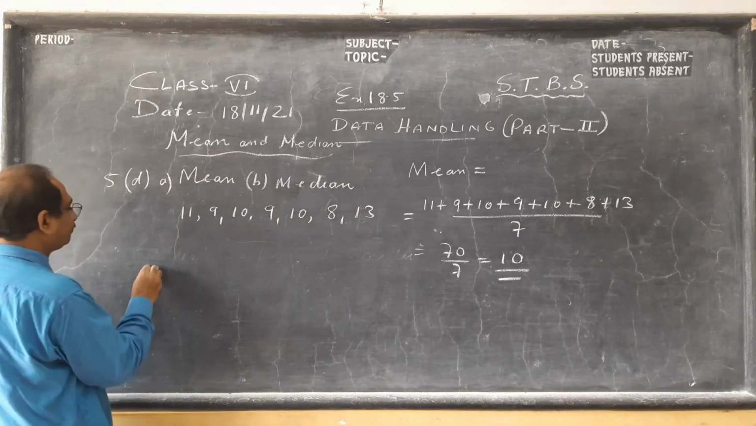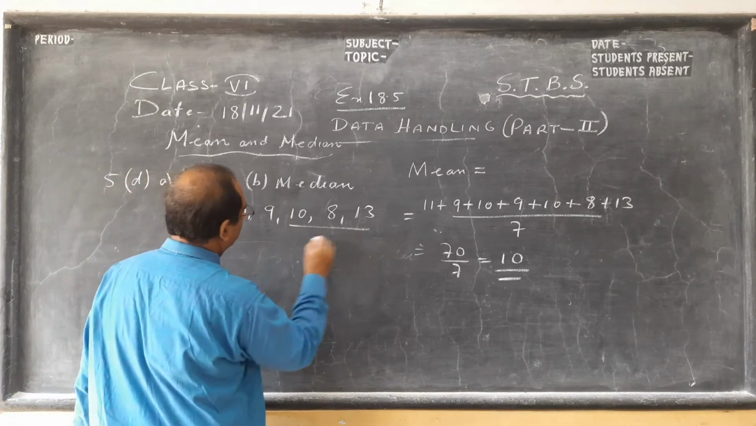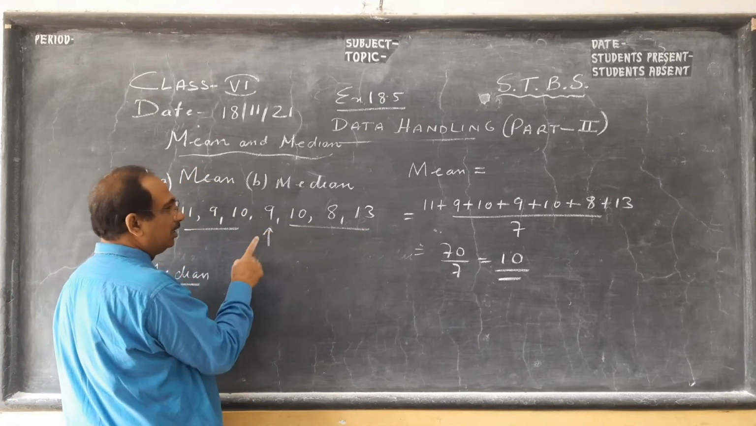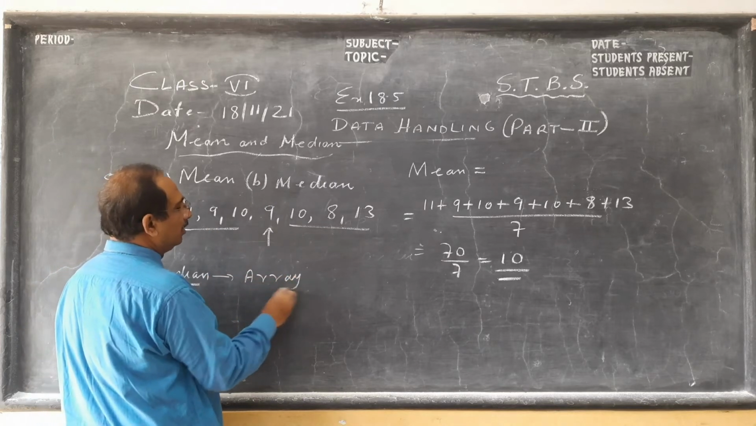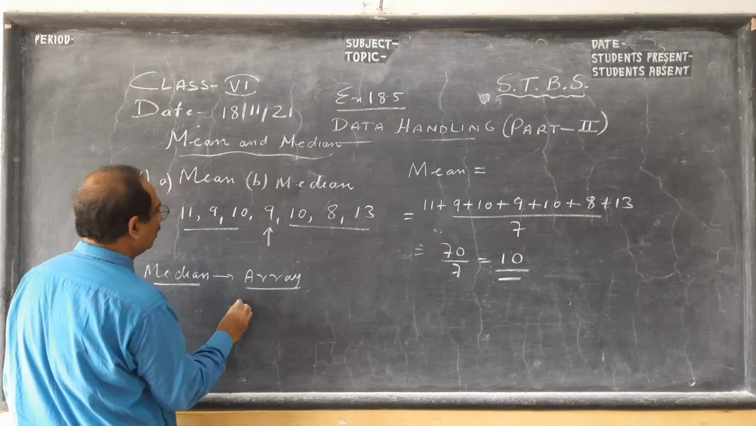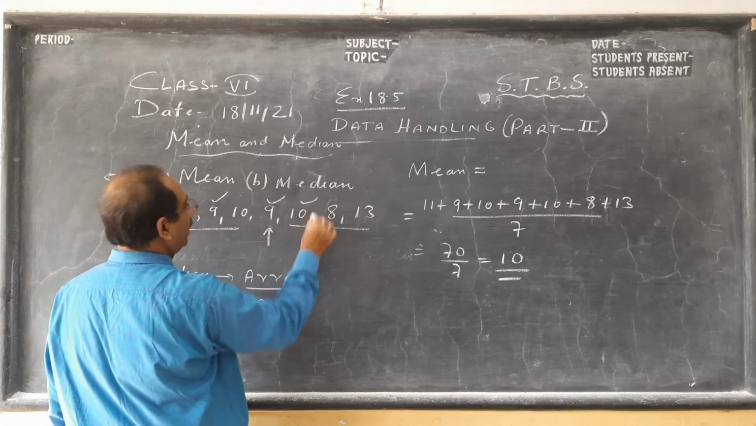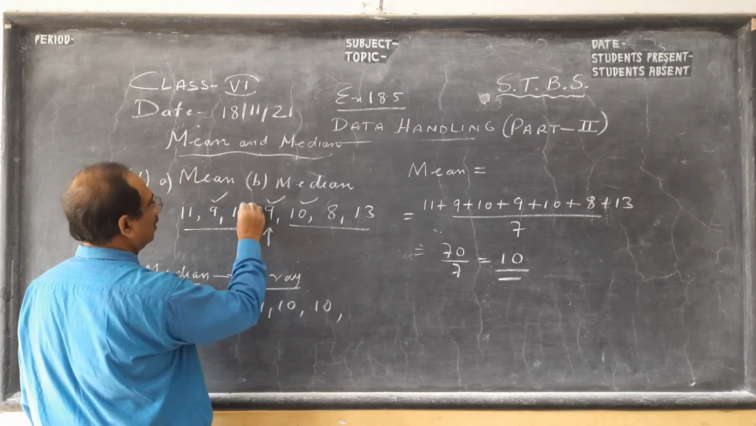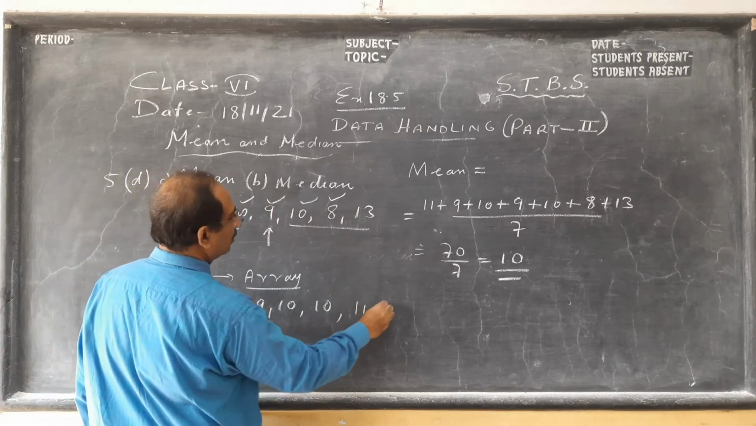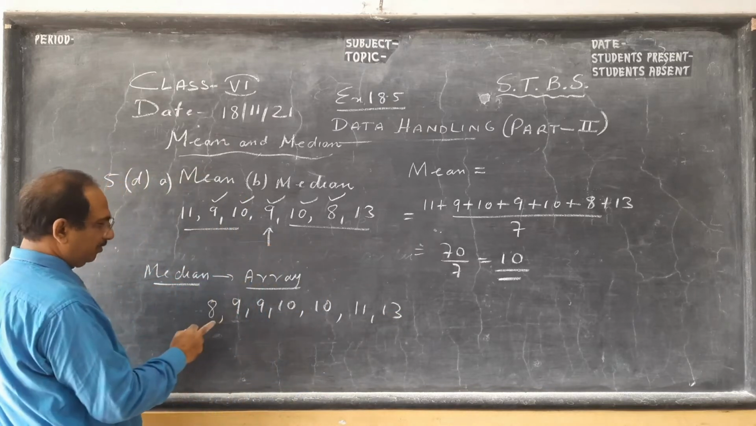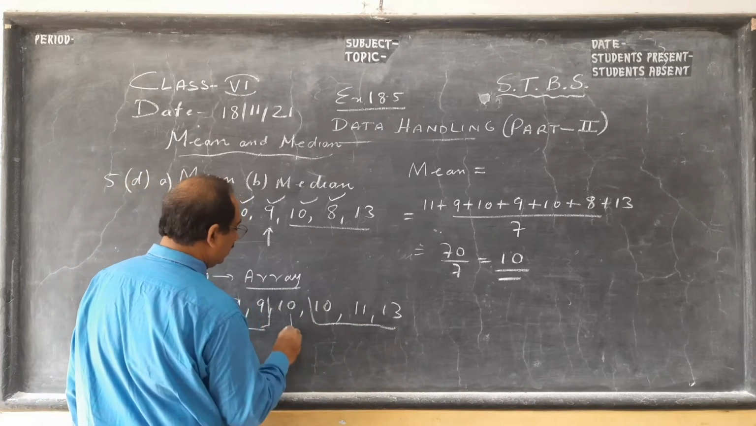And median, see how many terms are there? 1, 2, 3, 4, 5, 6, 7. But this is not the median, children. Why? Because I have not arranged this in ascending order. So first let us arrange: 9, 9, 10, 9, 9, 10, 10. 8 has to be here, smaller. 11 and 13. So kindly check, there are 7 things. 3 you leave this side, 3 you leave this side, 10 is the median.